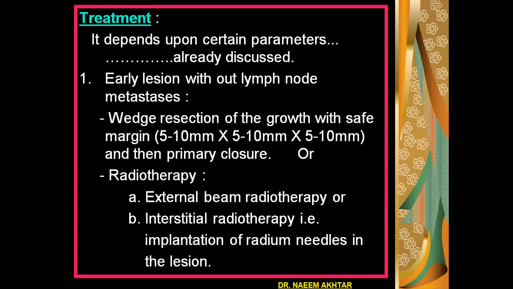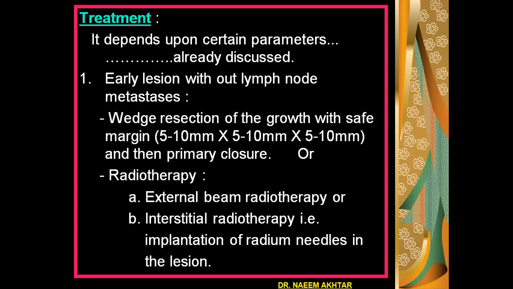If the lesion is an early lesion without lymph node metastasis, then wedge resection of the growth with a safe margin, that is 5 to 10 millimeter in length, 5 to 10 millimeter in width, and 5 to 10 millimeter in depth, and then primary closure is performed.